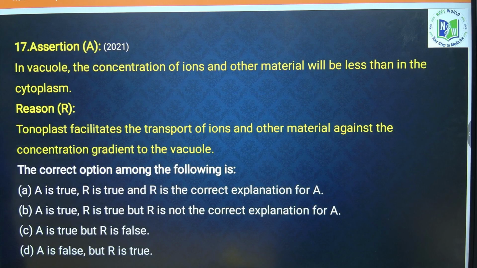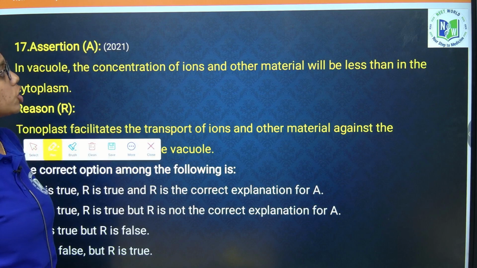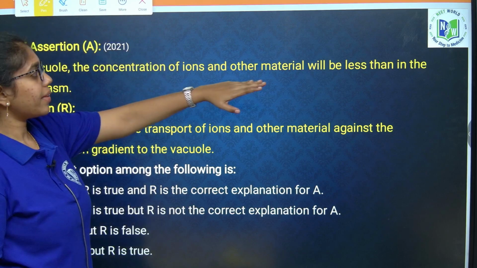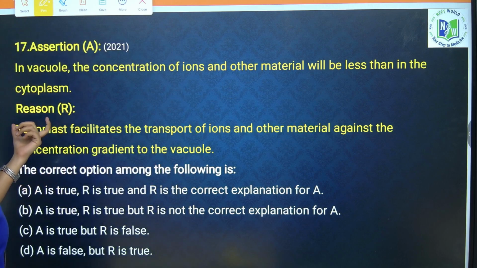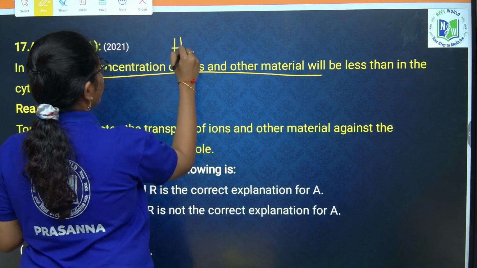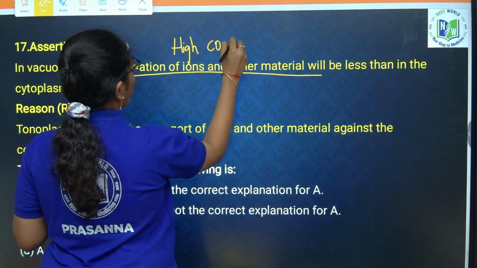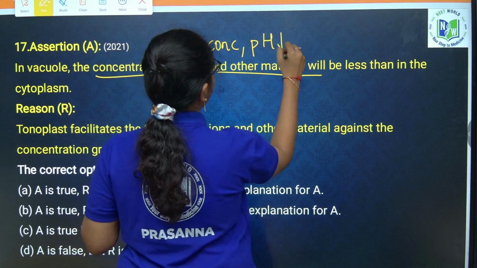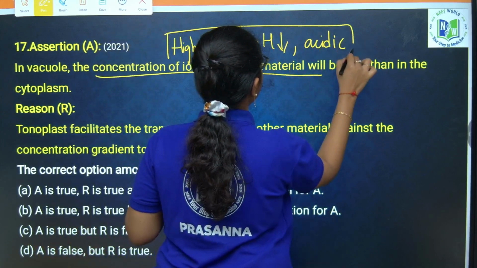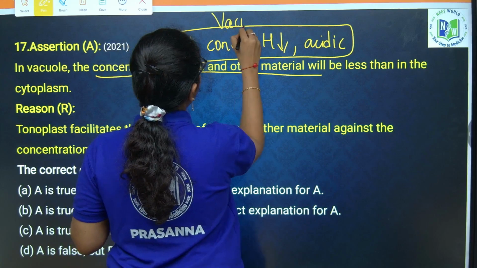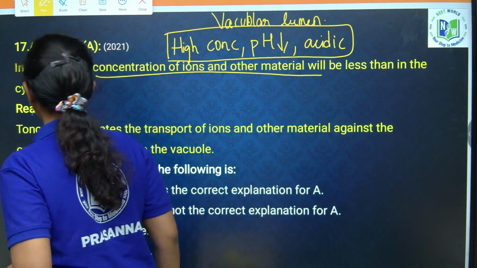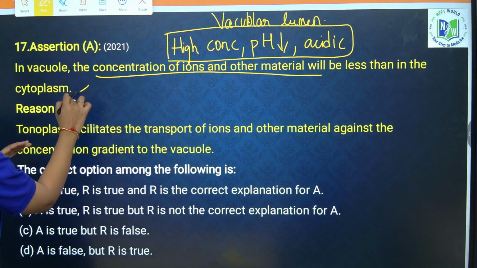Next question. Here, assertion: in a vacuole the concentration of ions, again in 2021 it was asked. In a vacuole the concentration of ions and other materials will be less than the cytoplasm. No, the concentration of ions and molecules in a vacuole will be high. And pH will be low, that is acidic, in the vacuolar lumen. So, this statement is wrong.